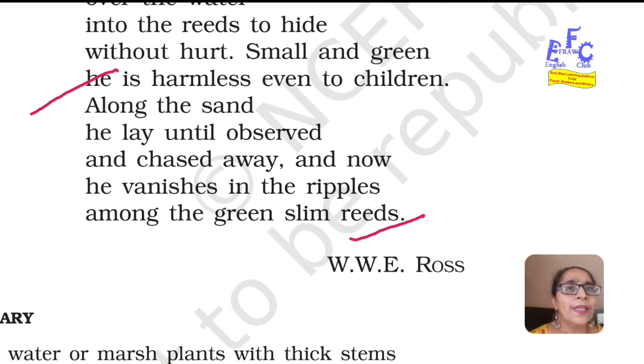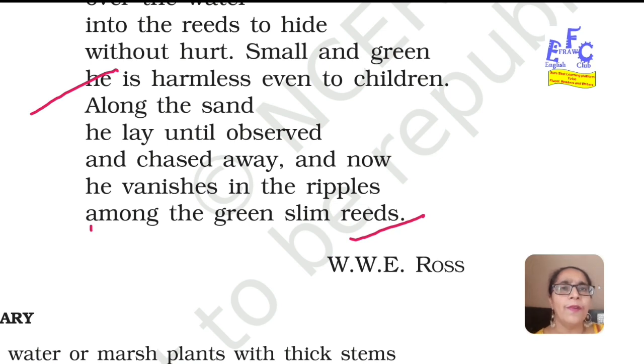The poet requested in the previous stanza that the snake should be left and should not be harmed by the people, as it was a green colored snake, which was not going to do any harm to the children, as a green colored snake is not poisonous.